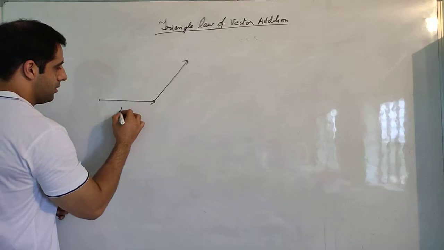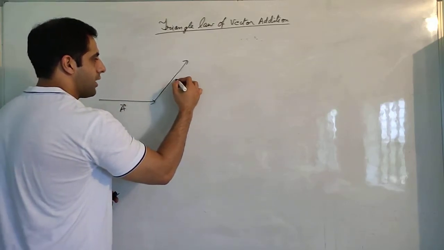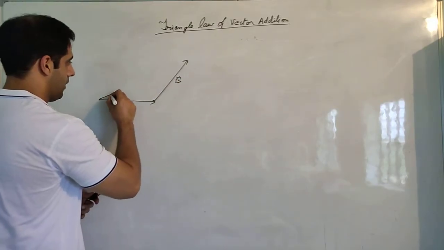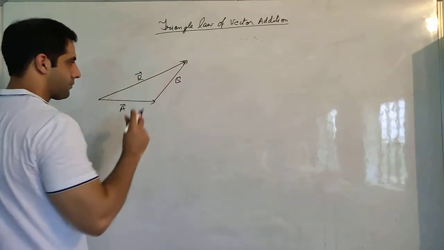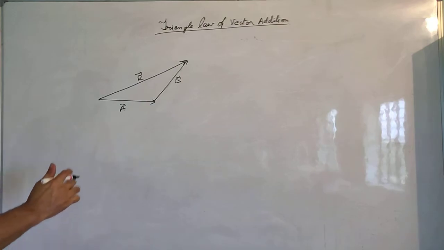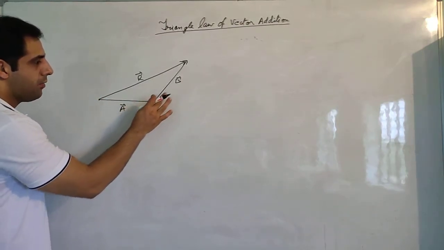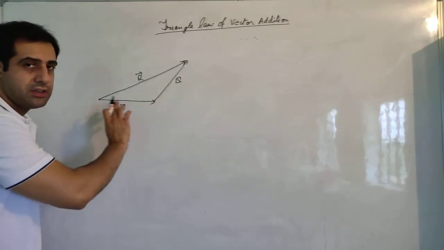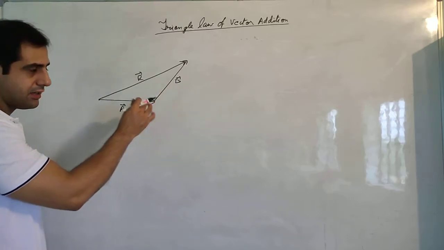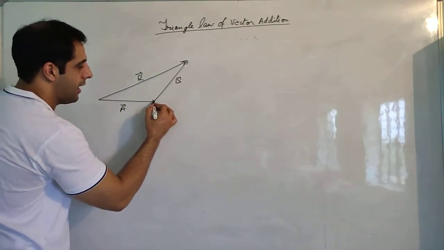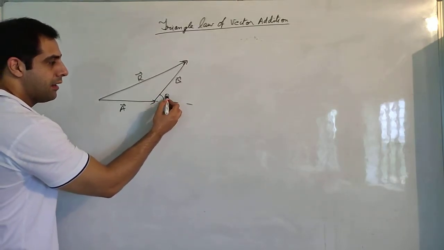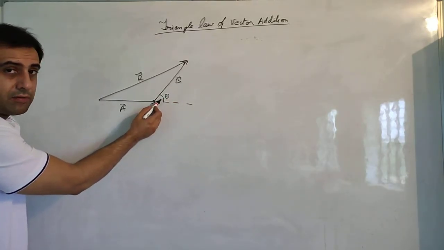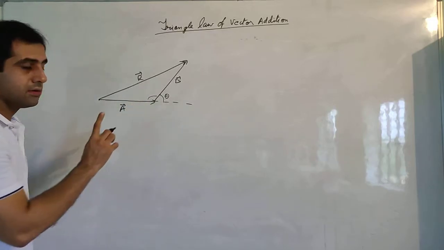So this was vector A, this was vector B, this was the resultant. Okay, now let us say that vectors A and B are not in the same direction, they are in two different directions. Let us say the angle between vector A and B, where will be the angle between vector A and B? This will be the angle. This is the angle between A and B, not this.